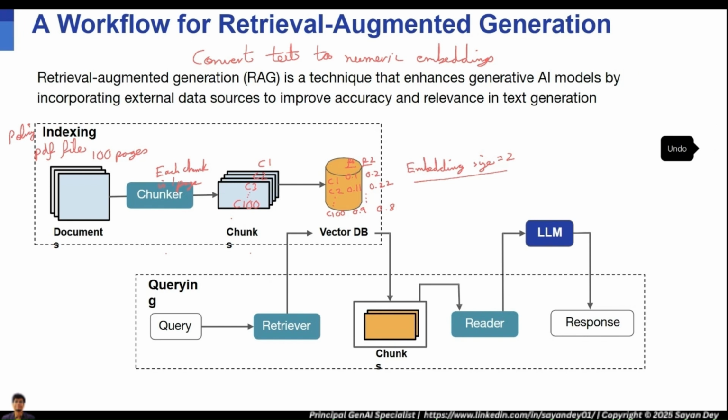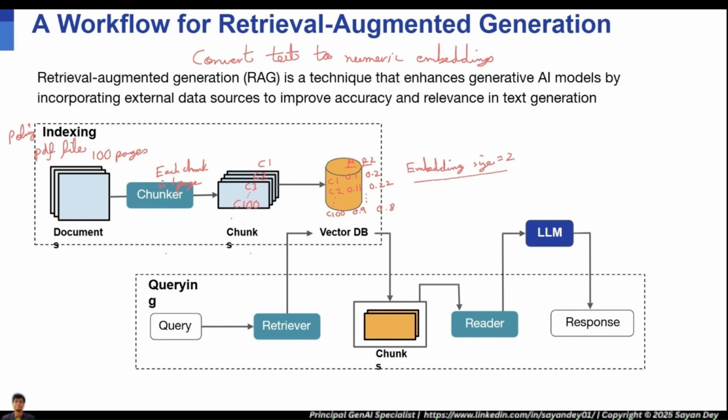In case you have a question, how do we save pictures? The idea is very similar. Just like here, we take the chunks, store the chunks and represent the chunks as numbers. The same applies for pictures. We store the images, image 1, image 2, image 3, and then we represent those images as a vector of numbers. The idea remains very similar, even with respect to pictures. Once we have created the vector DB, we have the chunks and we also have the representations for the chunks.